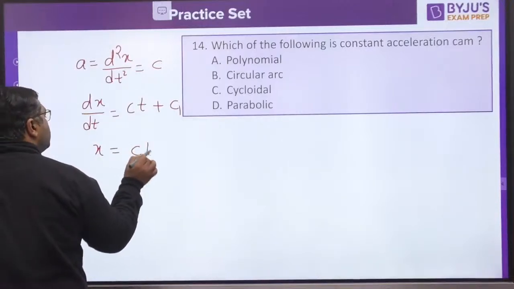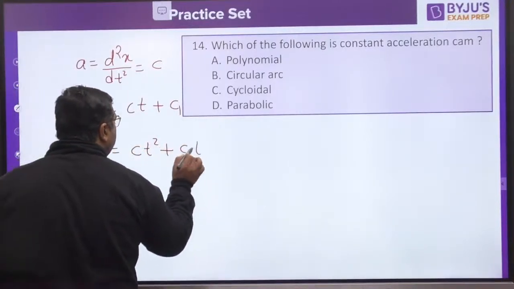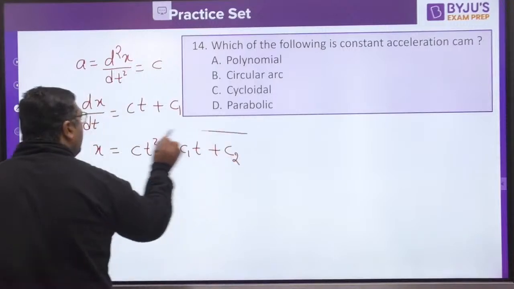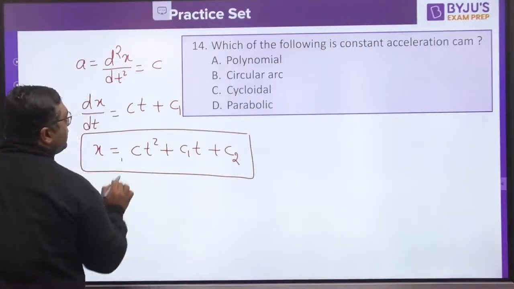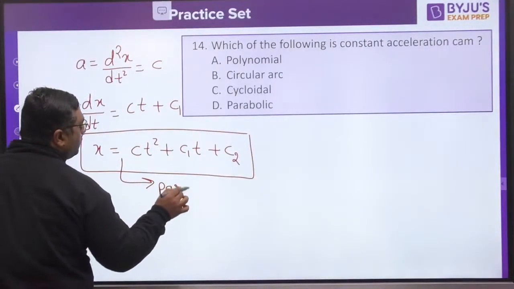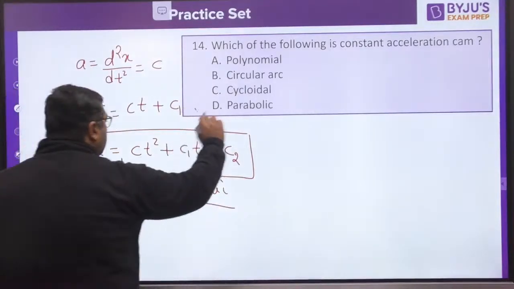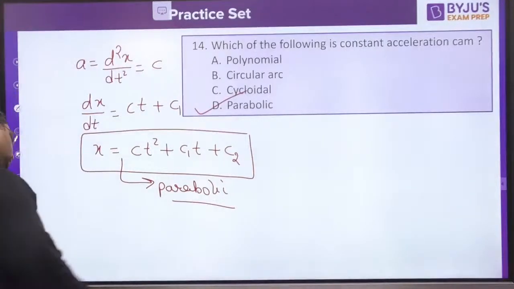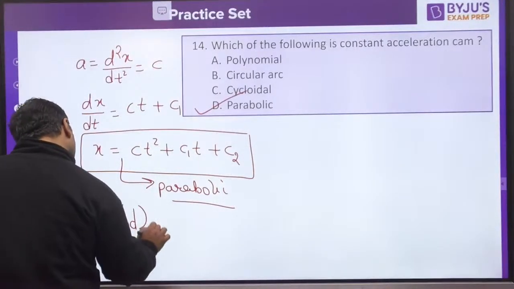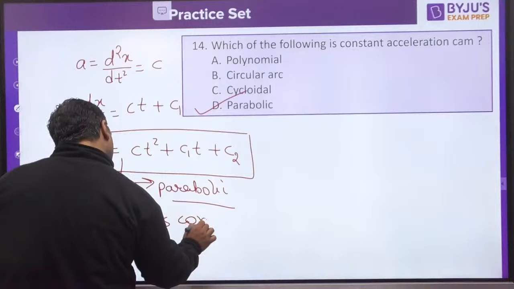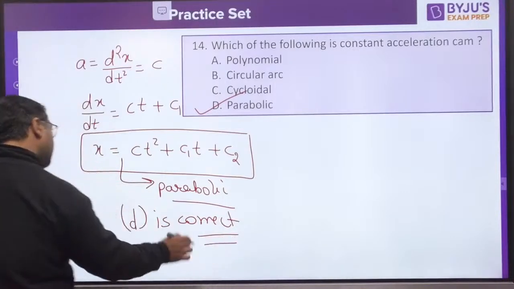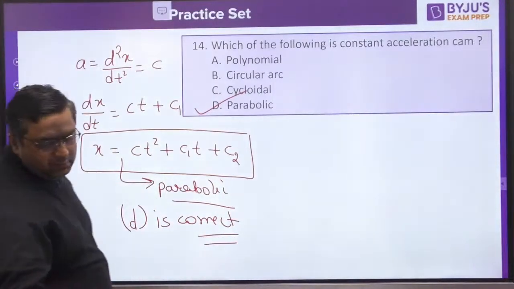X would be ct square plus c1t plus c2. This equation is a parabolic equation. D is correct.